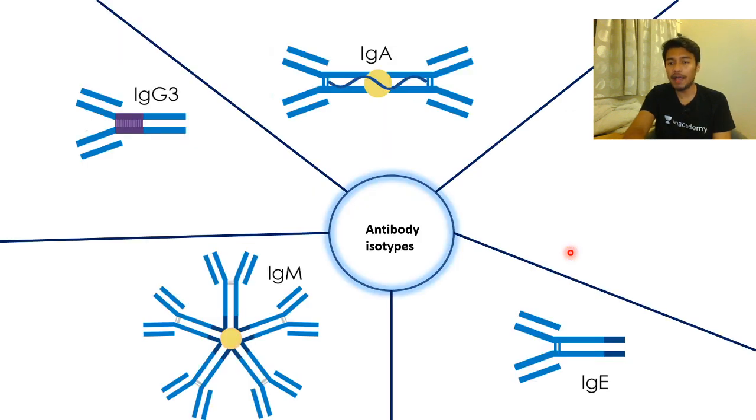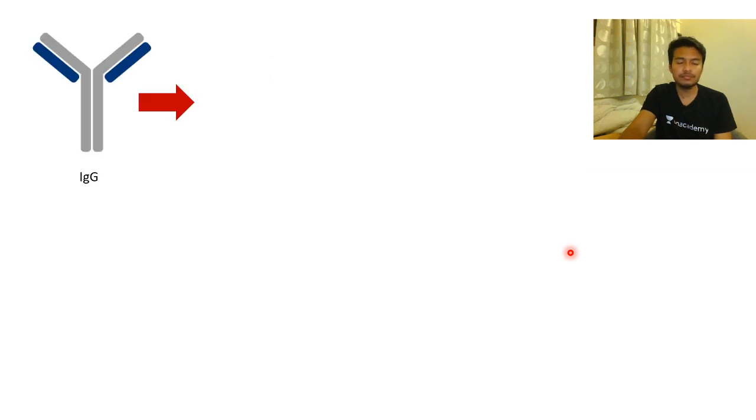Okay, now we go back to our isotypes and try to understand which isotype is important for which biological functions, and we're going to cover only those topics which are super important, not going to talk about anything which is not important. Okay, we're going to first talk about IgG.